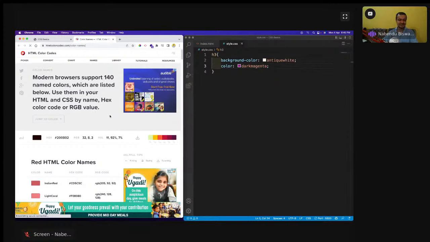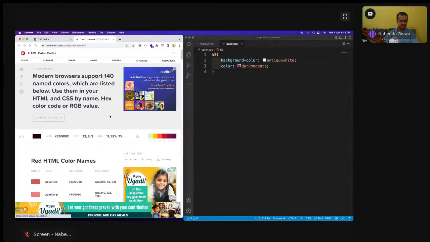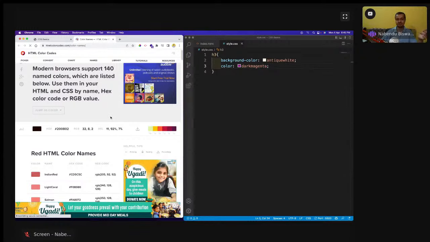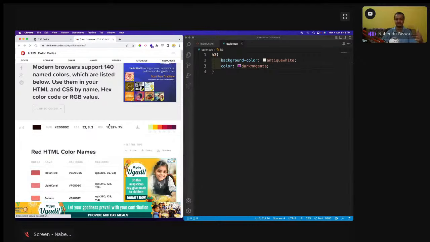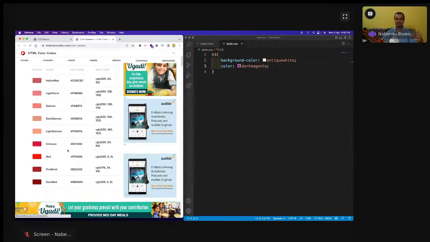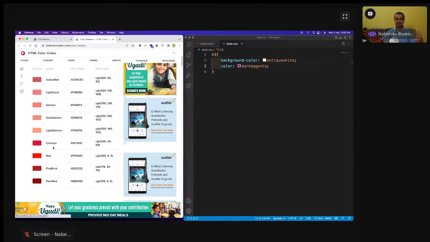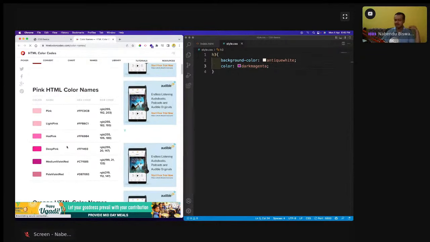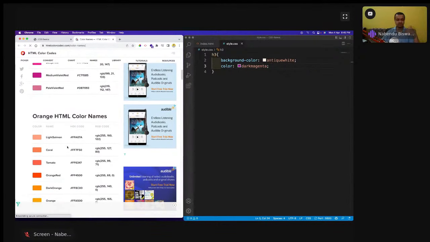Before that there were only 20-30 colors in CSS, like red, green, blue, purple, all those colors which you know. Now from 2015 some very good color names have come, and I know a lot of them, not because I have to mug them up, nobody has to mug them up, but I love those color names. Like I love the color name Indian Red. I love the color name Crimson. Firebrick is there. I know Hot Pink is there. Coral is there. Tomato is the color name.